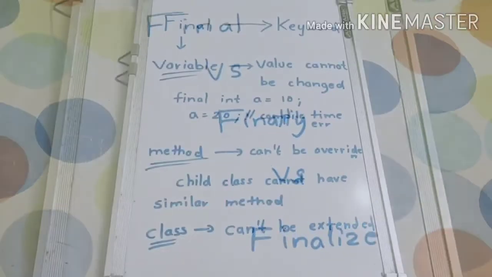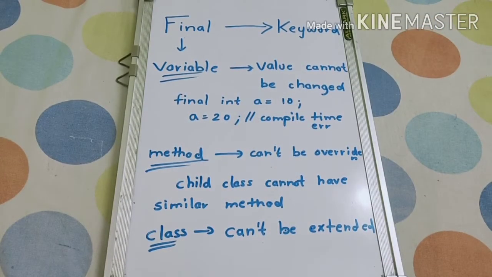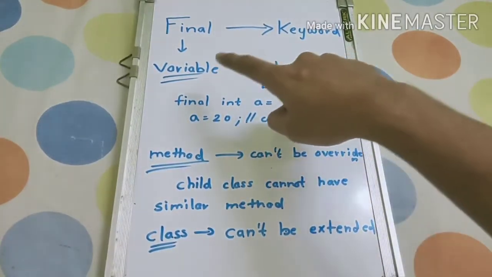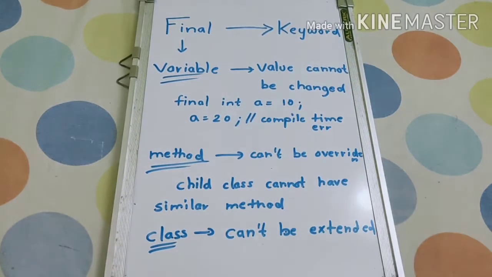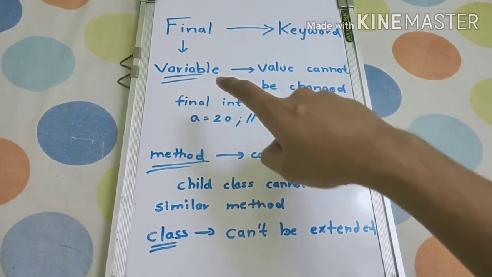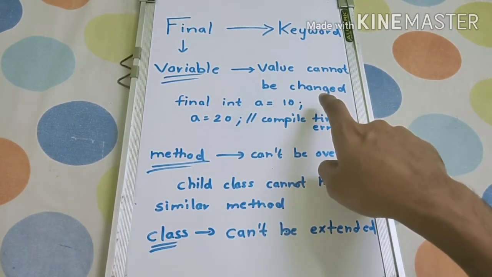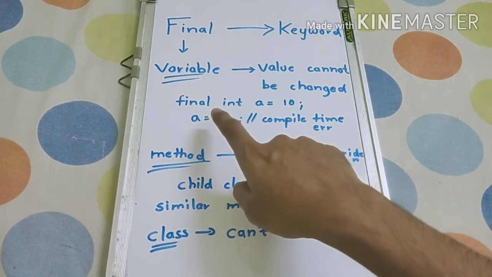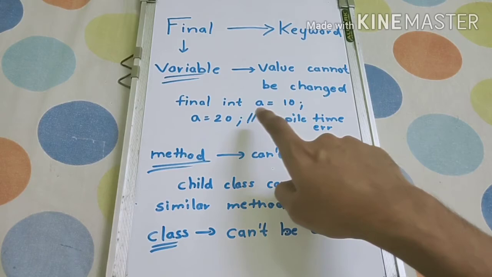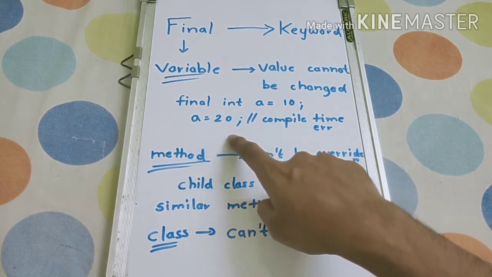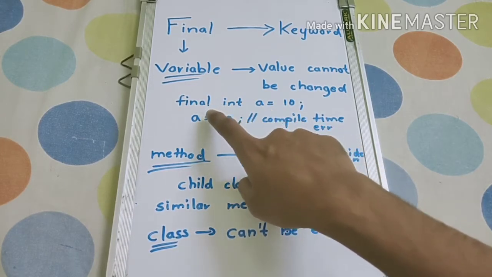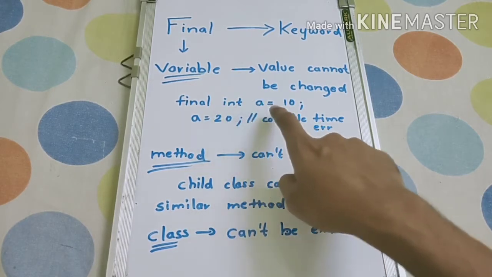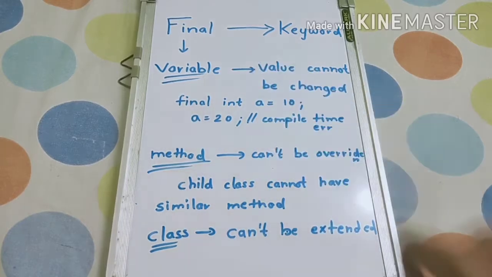First we will see what's the use of final in Java. Final is basically a keyword. It can be used with variable, method and class. If we use final with a variable, its value cannot be changed once it is declared. For example, if we declare final int a = 10, and in the next line write a = 20, then as a is declared final, it will give a compile time error, because once declared final, its value cannot be changed. So this is for variable.